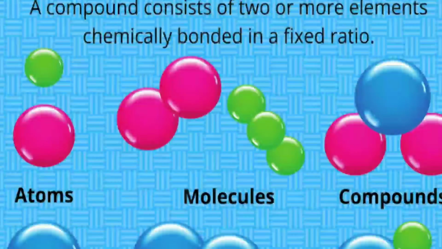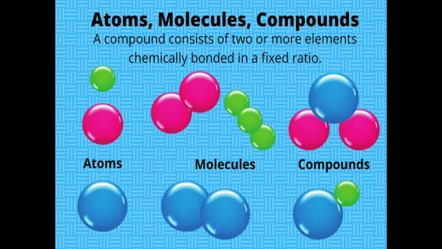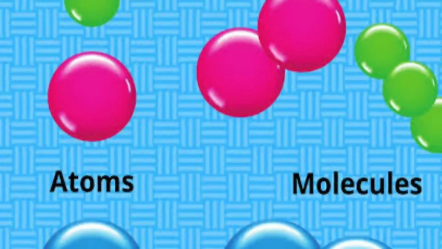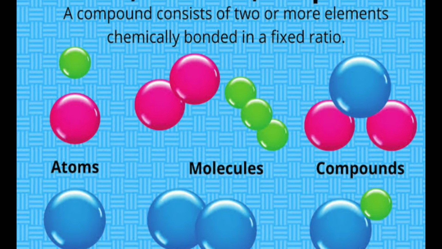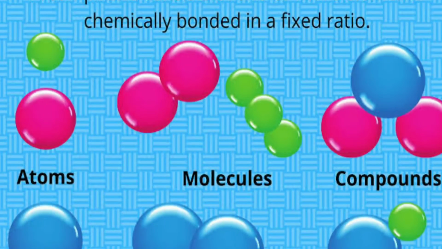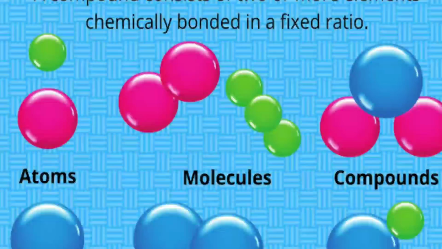This is the atom. It was a name first given by the Greeks. An atom is the smallest particle of an element that cannot usually exist independently and retains all its chemical properties. There are different shapes of different atoms. A molecule is the smallest particle of an element or a compound capable of independent existence under ordinary conditions. It shows all the properties of the substance.